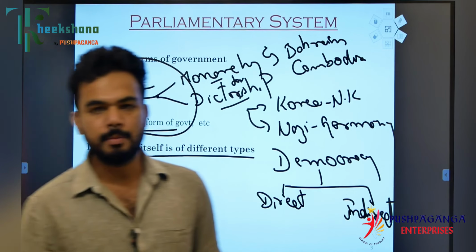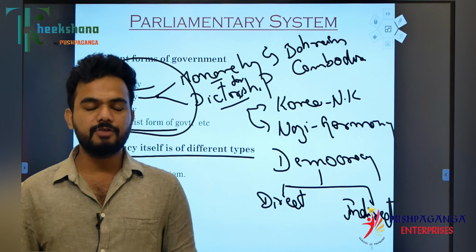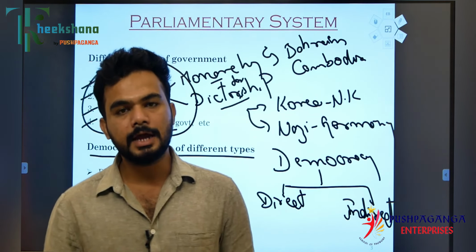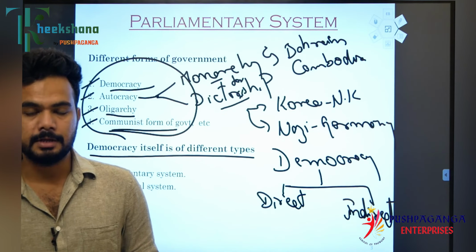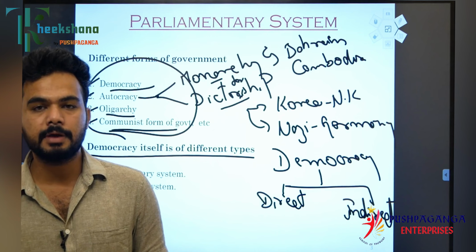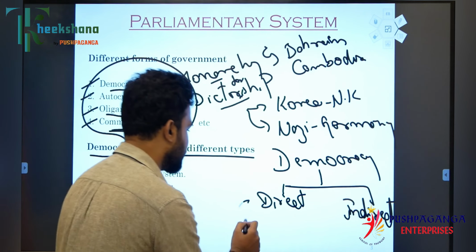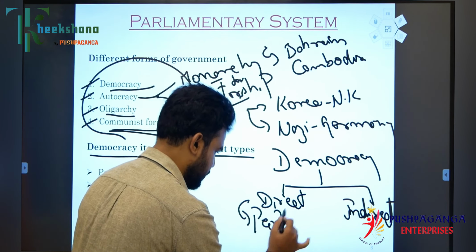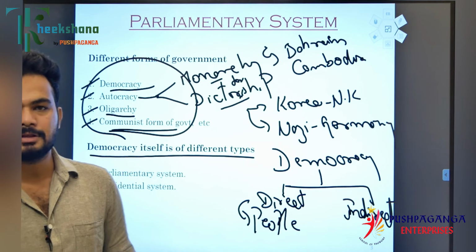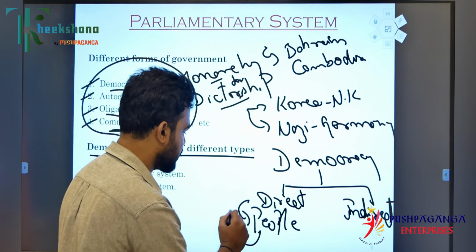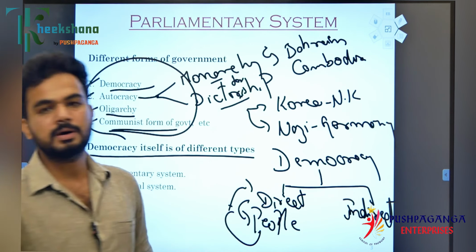As we said, democracy is by the people, of the people, and for the people. Direct democracy is where the power, policy making, and decision making rest with the people directly. When the power is vested with the people directly, we call it a direct form of democracy.